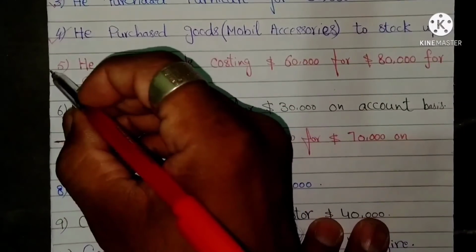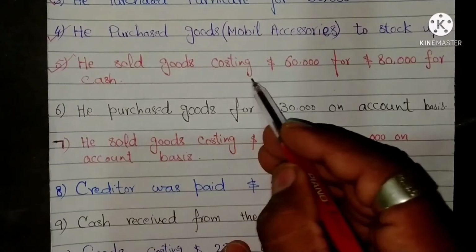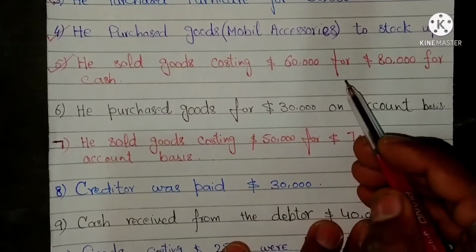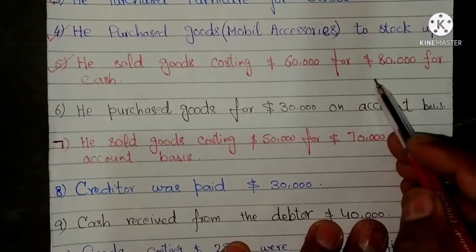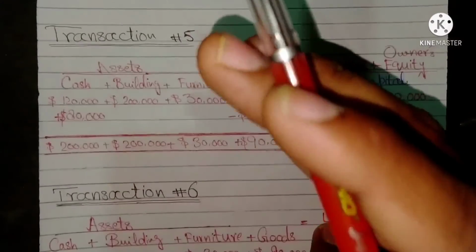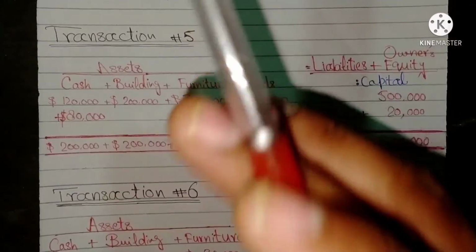Fifth transaction is he sold goods costing $60,000 for $80,000 for cash. This transaction has brought three changes.